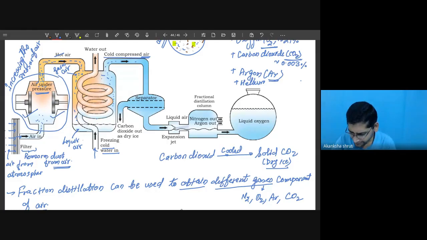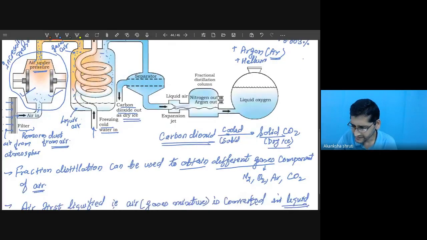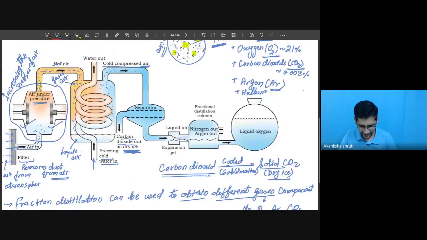So carbon dioxide will directly get converted into a solid, and that solid is directly separated with the help of this separator. See here, carbon dioxide out as dry ice. Are you getting? Yes, sir. It is because of this sublimation occurring here. So this way, this carbon dioxide gets separated at the very earliest stage in solid form.